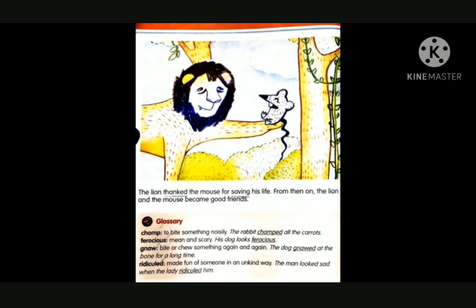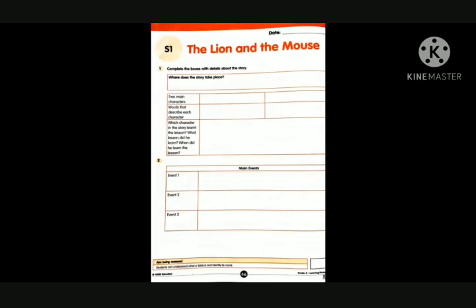Okay. Now based on this, let us complete our volume, page number 46. Now see. Complete the boxes with details about the story. Now we have read the story. Based on the story, you want to complete that. Where does the story take place? Do you know where the story is taking place, children? Yes, you want to write that.